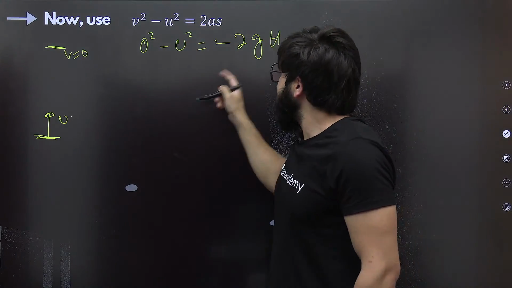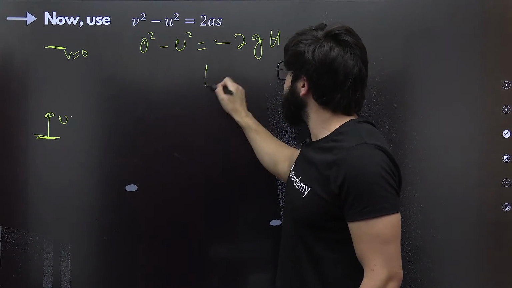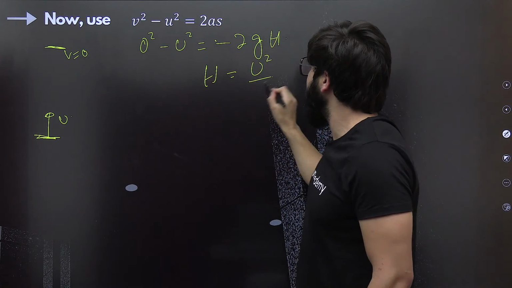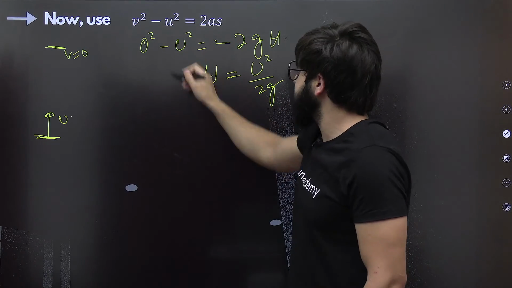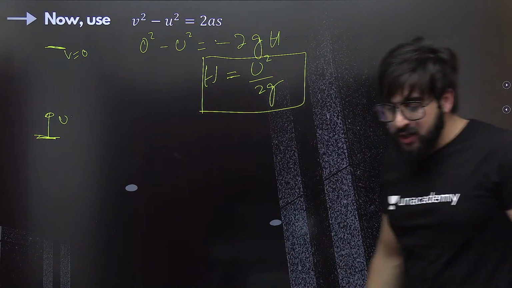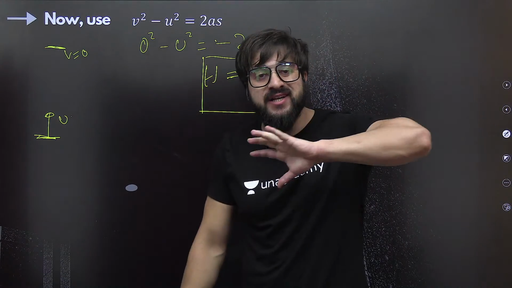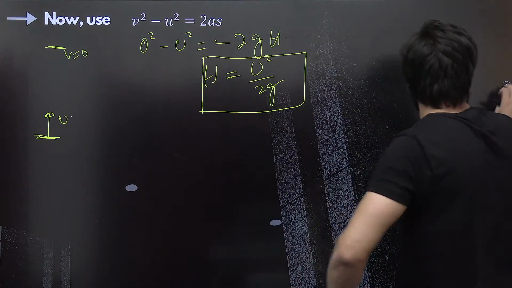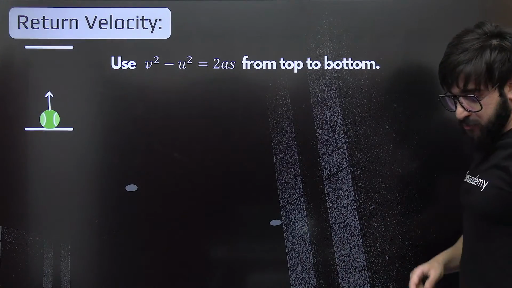So in that case, what we are supposed to find, h, is nothing but u squared by 2g directly. In this case, the minus will get cancelled off. Everybody, come on. I need to know in the live chat if everybody is understanding this very clearly. Come on, everybody, respond as soon as possible.